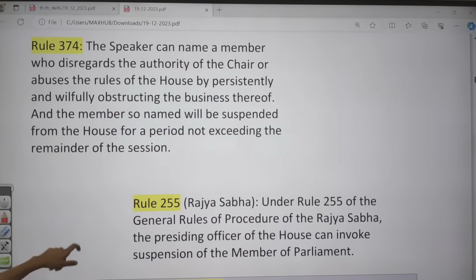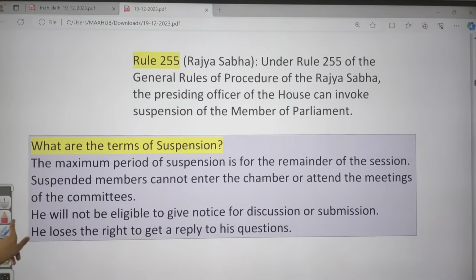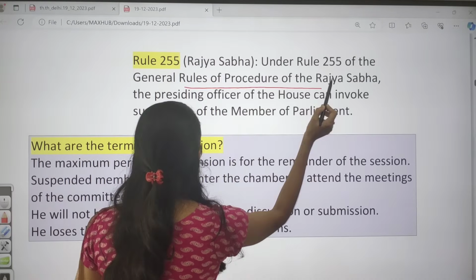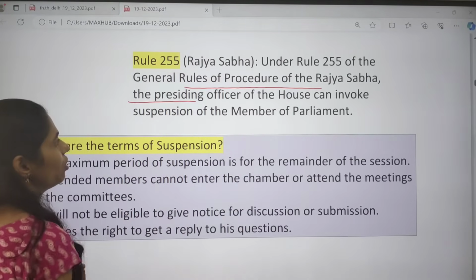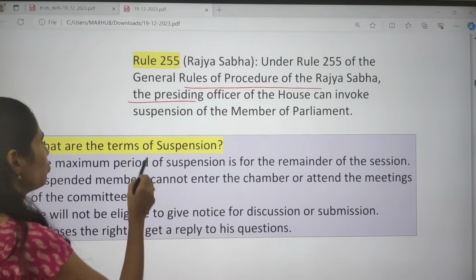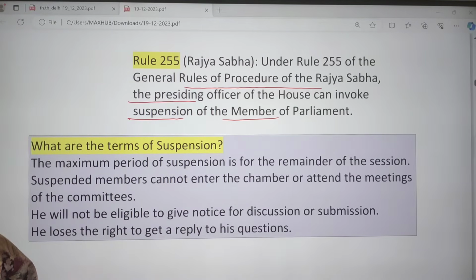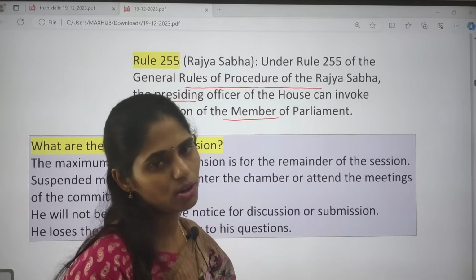And from Rajya Sabha also we have some rules, like Rule 255. So it says that under the procedure of Rajya Sabha, the presiding officer of the House can invoke suspension of a member of Parliament. So they have the rules in the House, and based on those rules, it is talking about suspension.